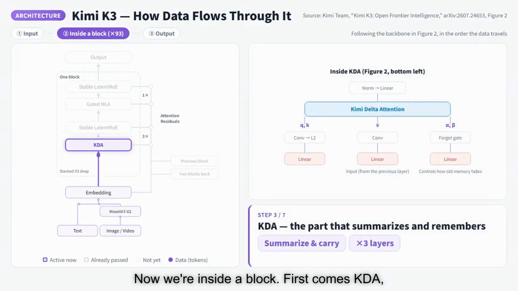Now we're inside a block. First comes KDA, the part that summarizes and remembers. It carries a compressed version of the past, so even very long inputs stay affordable to process.